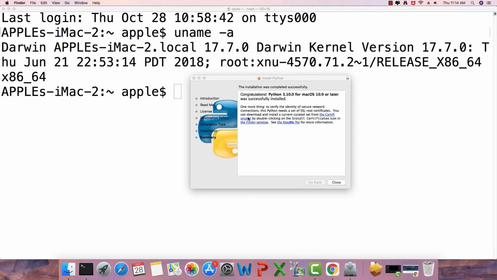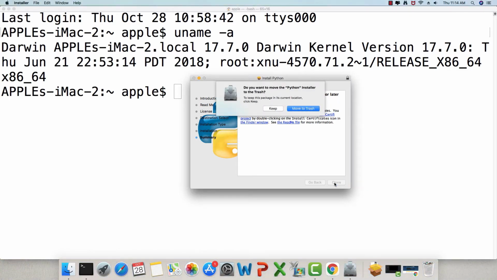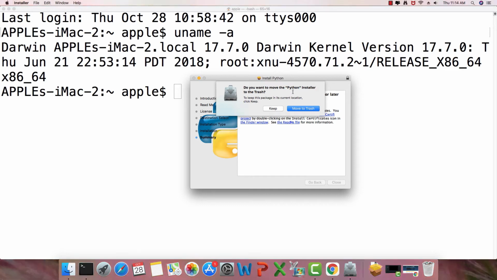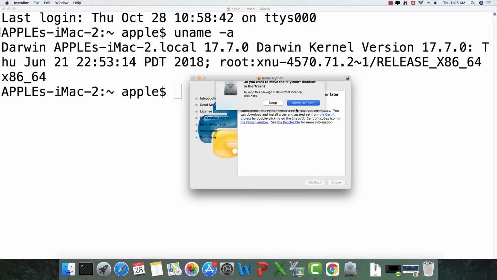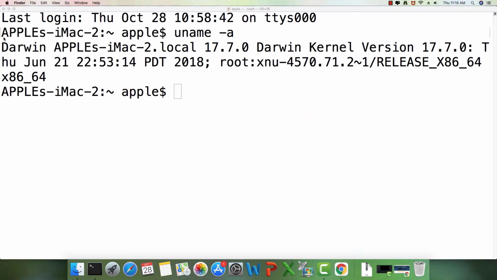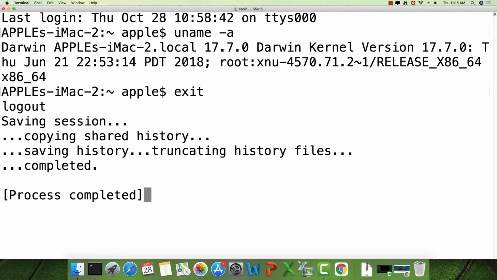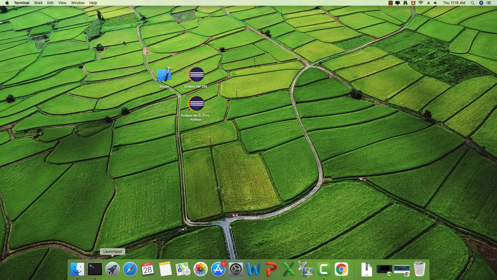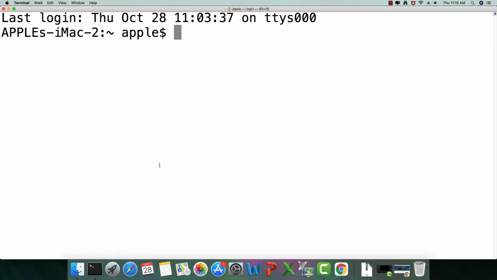Okay, so it seems that the Python installation is complete, and I'm just going to go ahead and close this window. And it asks us if we want to move that installation file to the trash. As of now, we don't need this file, so I'm just going to go ahead and move it to the trash. Okay, so this is the command prompt. So I'm going to exit it now. Okay, and let me close this, and let me reopen a new window.